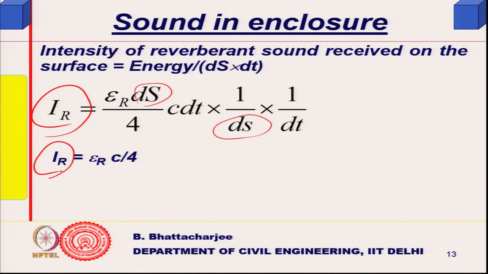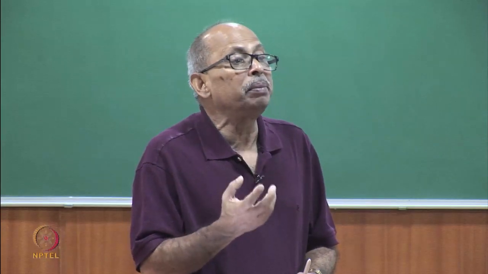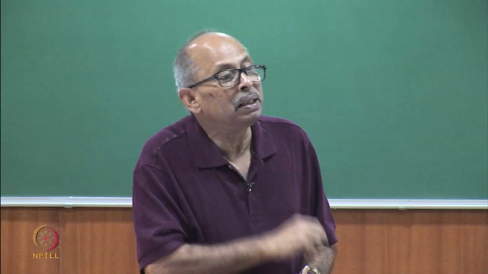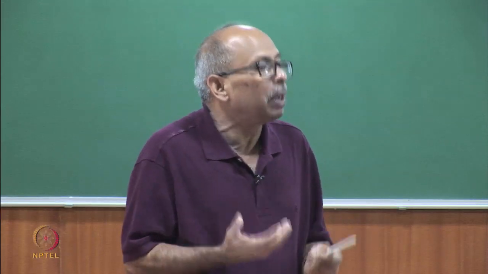So, reverberant field intensity on any surface is given by epsilon r, which is from the reverberant field, c by 4, and if I am interested in energy coming in, power received in ds surface, I multiply this by ds, because I is per unit area.